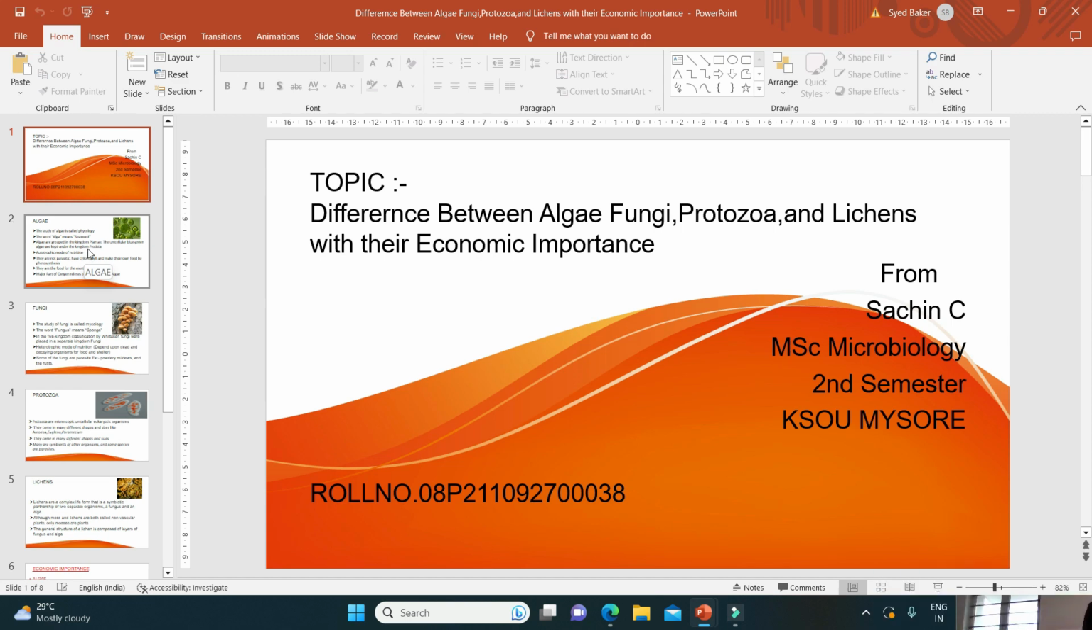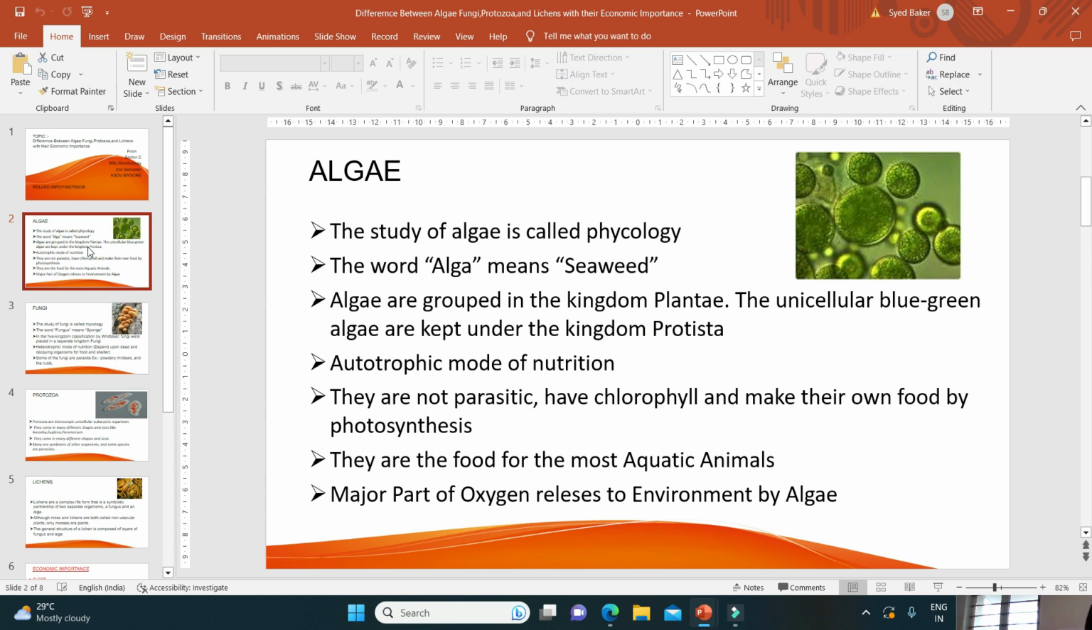Difference between algae, fungi, protozoans, and lichens with their economic importance. Today, the first topic is algae. The study of algae is a branch called phycology. The word alga means a seaweed.